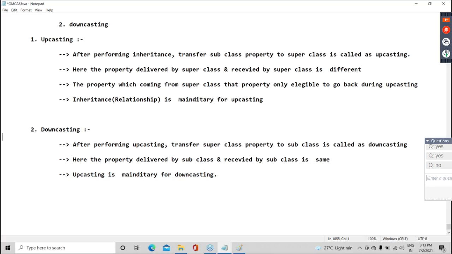And guys, listen. Do one more thing. This is the theoretical clarity of upcasting and downcasting, but practically how we will do it in a program, we will see in our next session. Okay. Today we will stop. That part we will discuss in the next session.